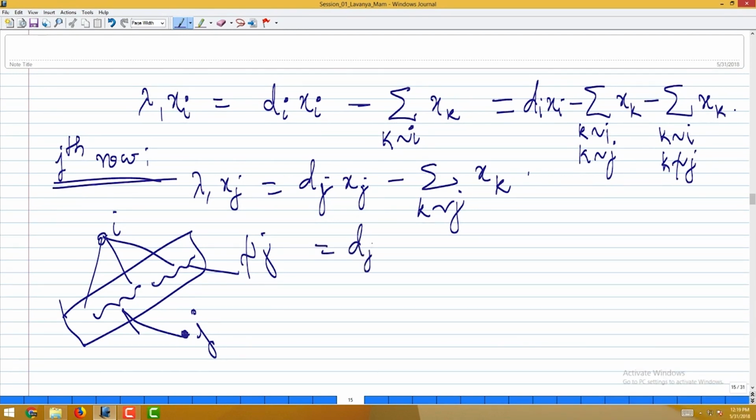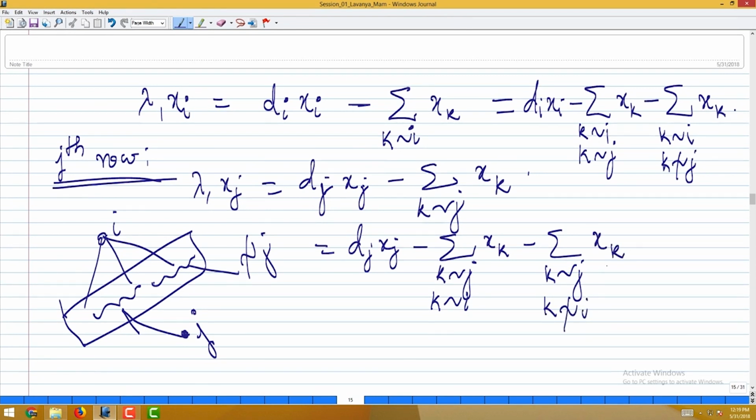So, this would be nothing but d_j x_j minus sigma k is adjacent to j and k is adjacent to i x_k, minus sigma k is adjacent to j and k is not adjacent to i x_k. Are we talking about j here? Yeah, sorry. Yes, k is not adjacent to i x_k, right.